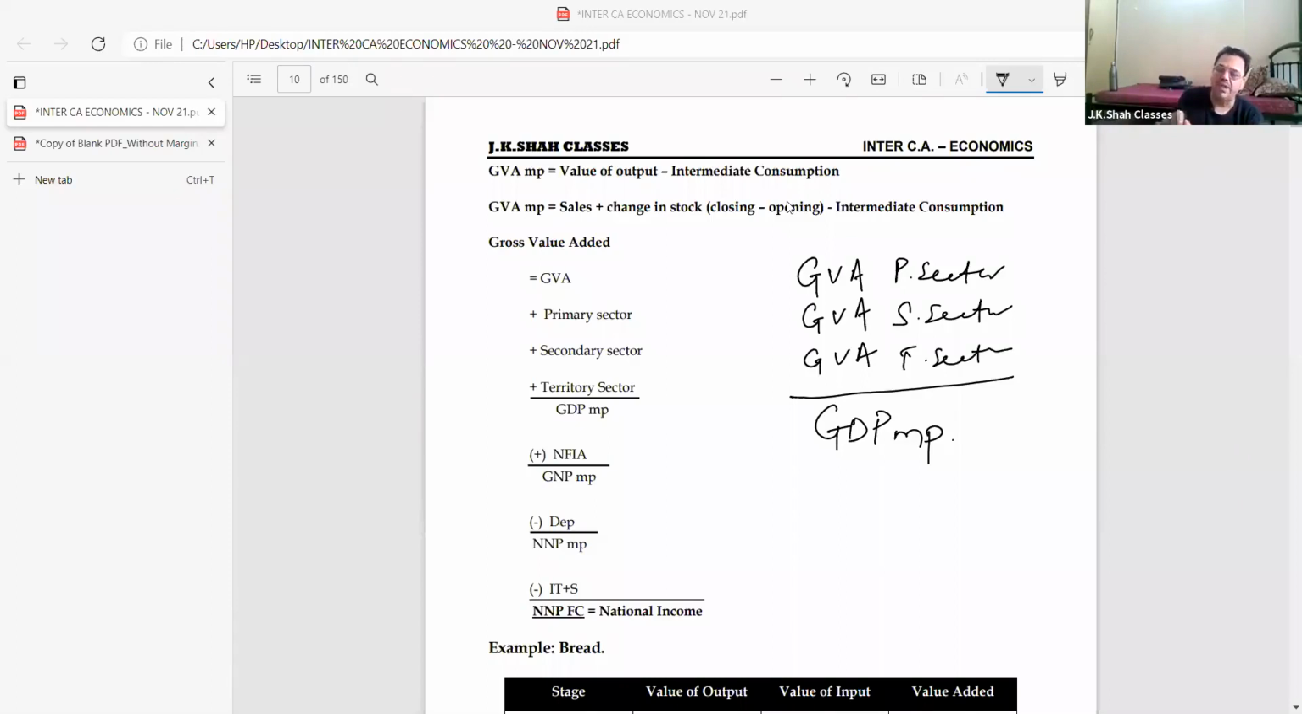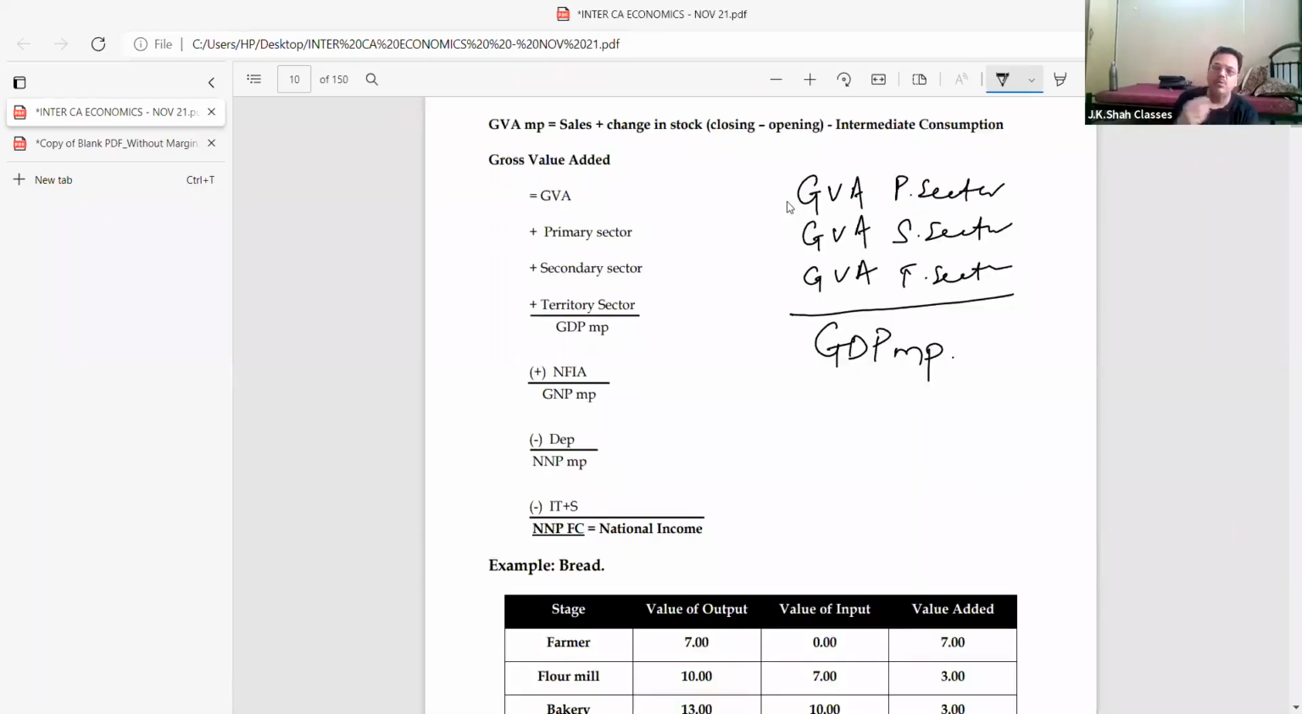Now beta, here GVA is gross value added in primary sector, secondary sector, tertiary sector, that gives GDP. Now imagine what is gross value added at market price. It is value of output minus intermediate consumption. Acha, how to explain that? I told you, beta, car is 10 lakh, tire is 60,000. So 10 lakh minus 60,000 will be the gross value added. Please understand.